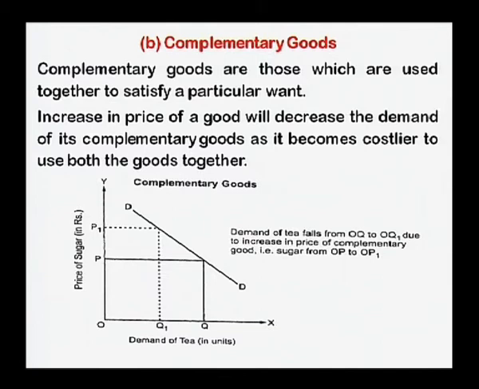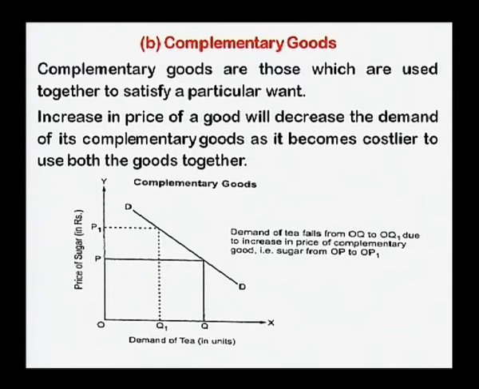Or we can say whenever there is increase in price of any complementary good, then definitely that is going to affect the demand of the other complementary good negatively, and there is decrease in the demand of the other complementary good. Now, this can be shown with the help of this diagram. We have taken sugar and tea. Price of sugar has been taken OP and OP1, and demand of tea has been taken OQ1 and OQ.